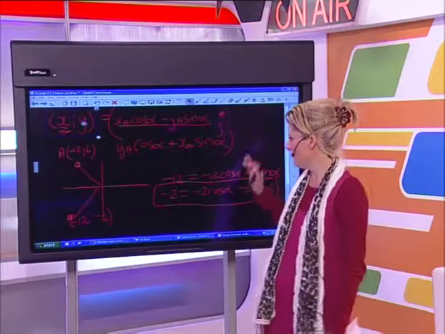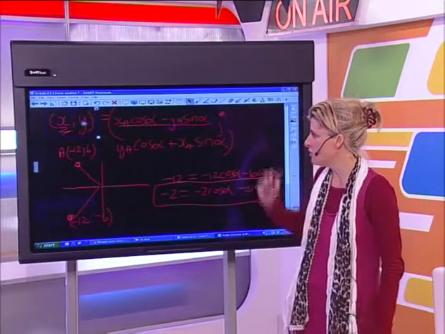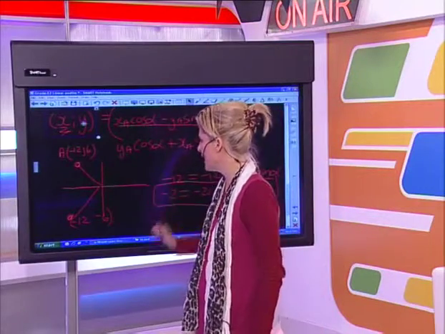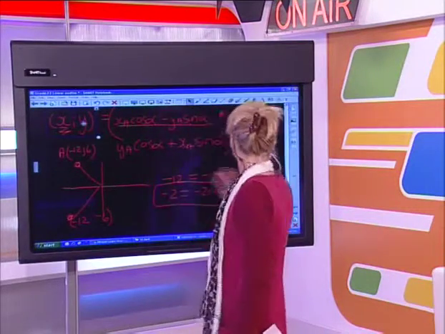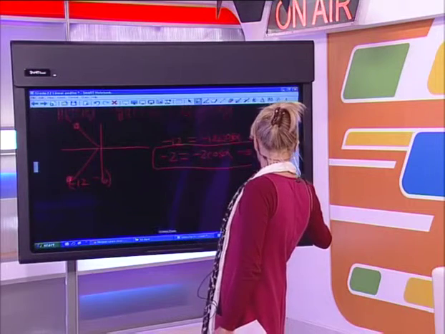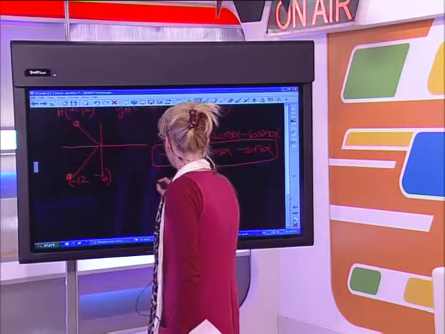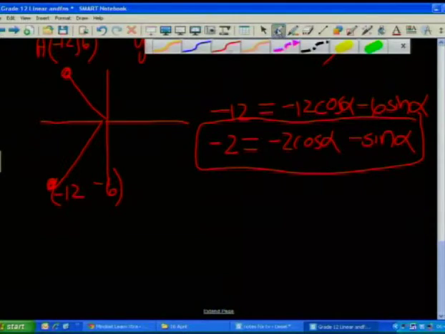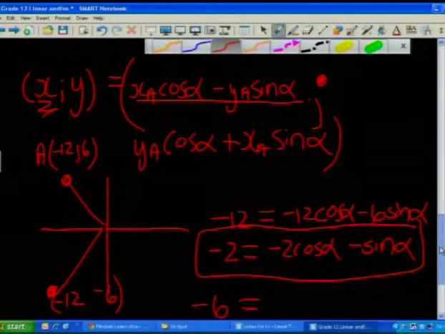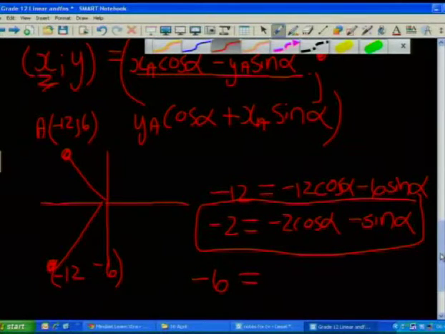So I'm going to say the new y coordinate is minus 6, equal to, and you guys will notice I also keep on looking back at the formula because I also forget, minus 6 cos alpha.